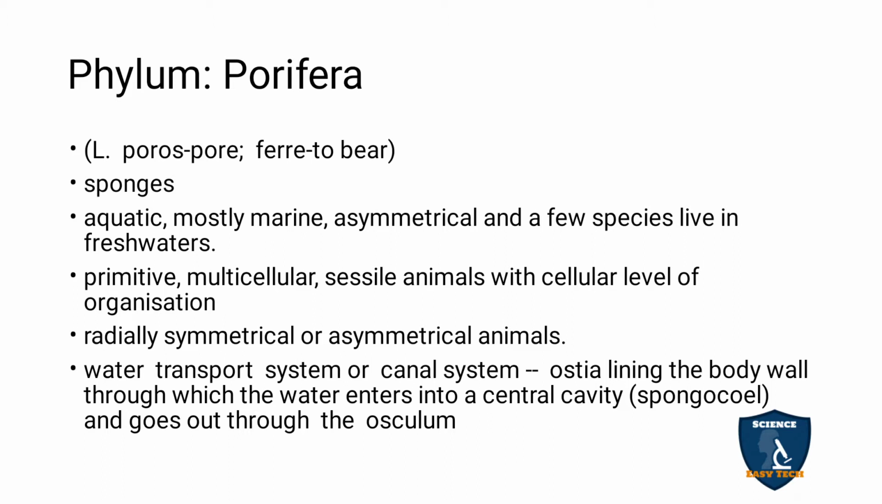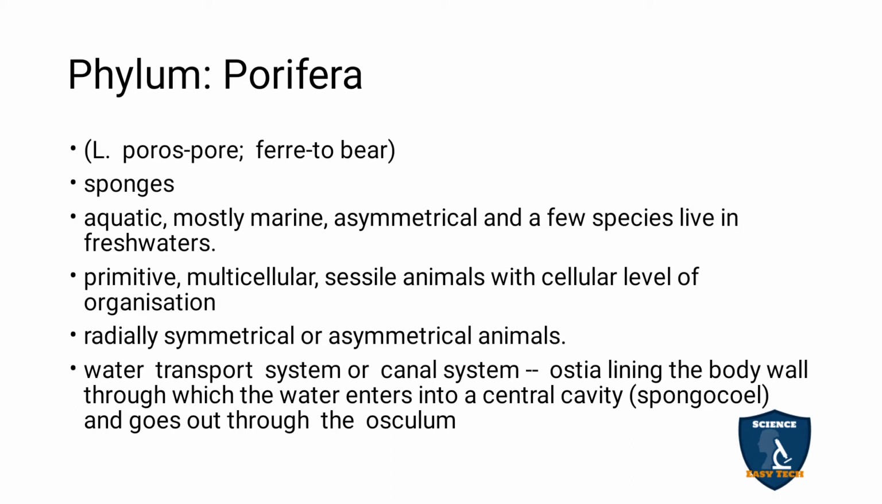Primitive, multicellular, sessile animals with cellular level of organization. Primitive means first formed; multicellular means many cells, but they are loosely arranged, based on the cellular level of organization. Some animals show radial symmetry, but mostly they are asymmetrical, so there is no body shape. Only in a few is there radial symmetry, where it can be cut into equal halves.